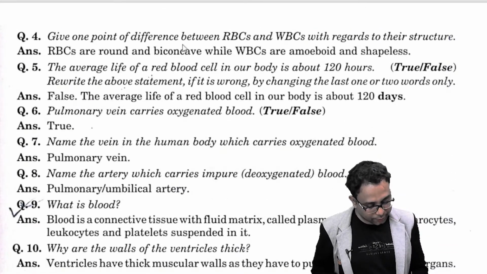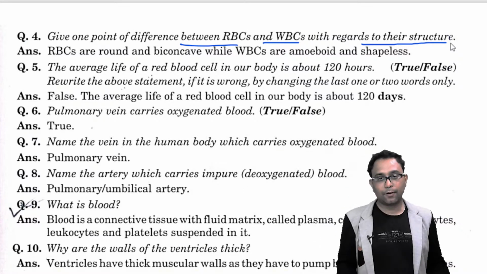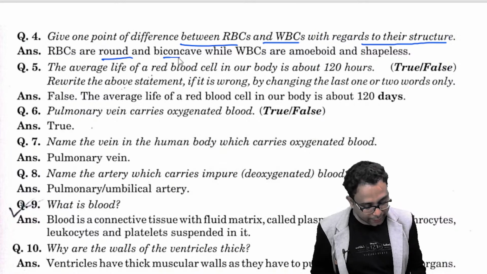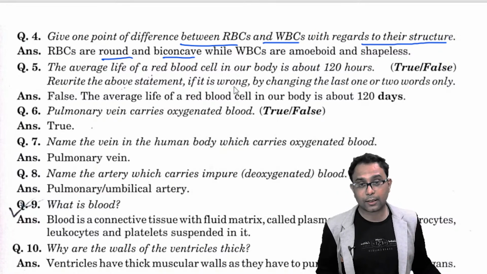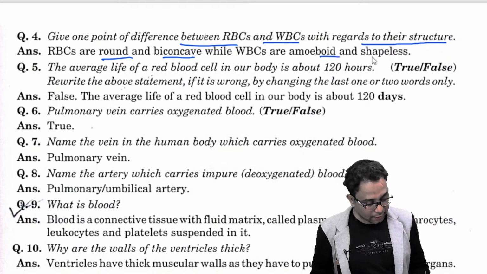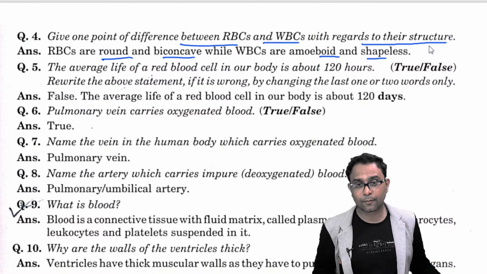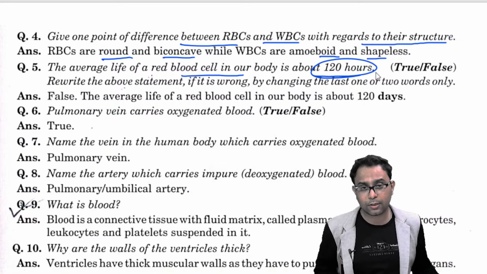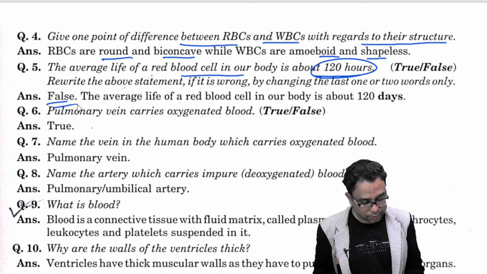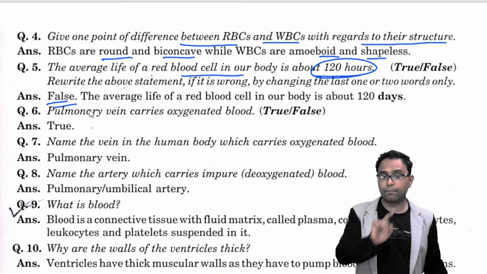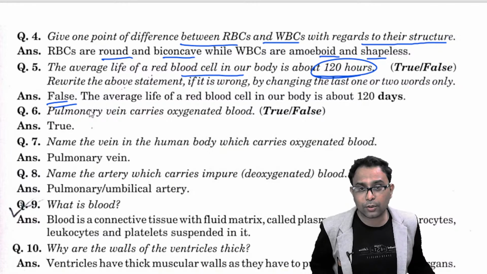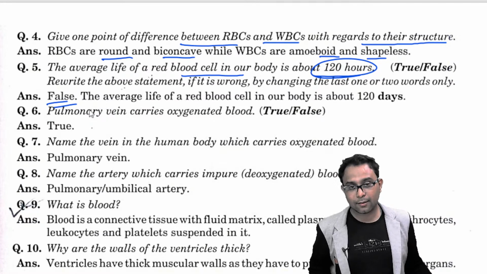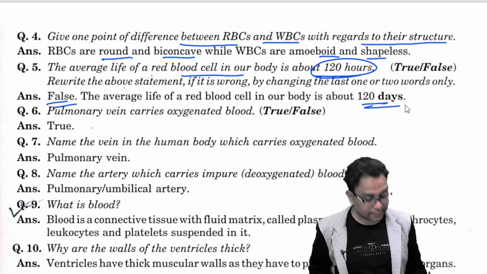Give one point of difference between RBC and WBC with regard to their structure. RBC are round and biconcave in shape. On the other hand, WBC are amoeboid in shape, or it is called shapeless. The average life of the red blood cells is about 120 hours. Is it true or false? It is ultimately false. Please bear in mind, this is the most important question in the ICSE syllabus. The average life of RBC is 120 days, not hours.